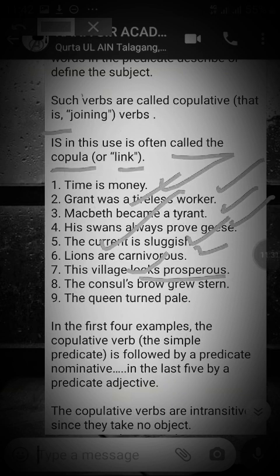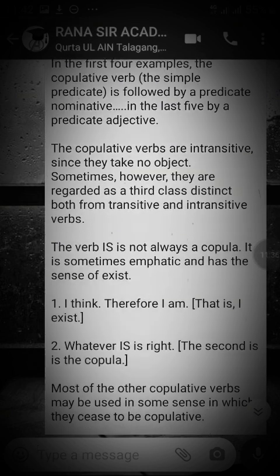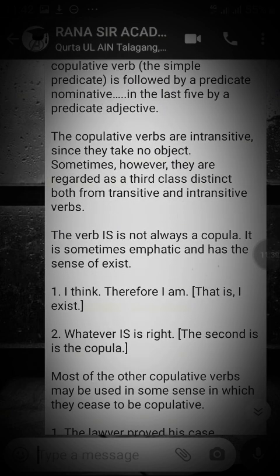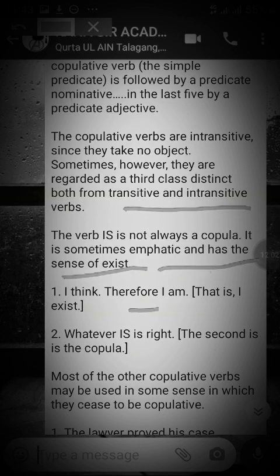In the copula verb, a simple predicate is followed by a predicate nominative. So let's see further. Copulative verbs are intransitive since they take no object. So make sure copulative verbs are intransitive since they do not take any object. Sometimes, however, they are regarded as a third class, distinct from both transitive and intransitive. The verb is not always a copula. It is sometimes emphatic and has the sense of exist. I think, there I am. Whatever is, is right. The second is copula.